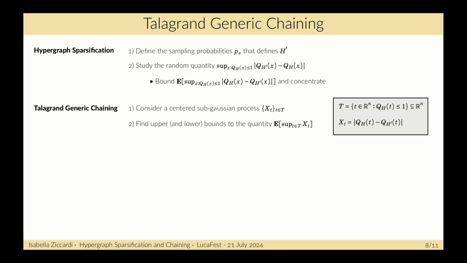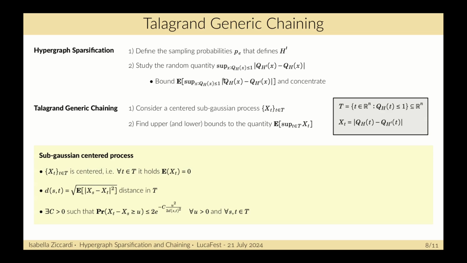Specifically, in the hypergraph sparsification case, the set T will be given by all the vectors x such that the quadratic form is smaller than 1. And the stochastic process will be the error given by the difference between the two quadratic forms.